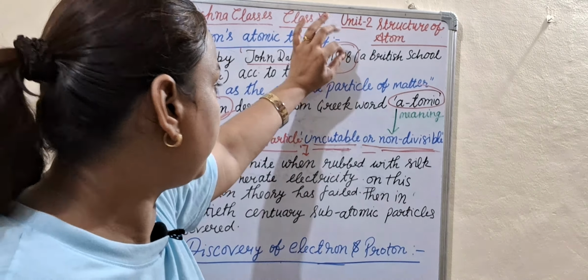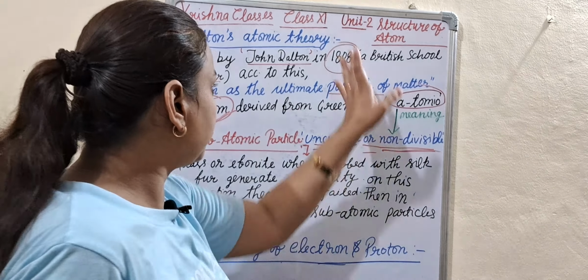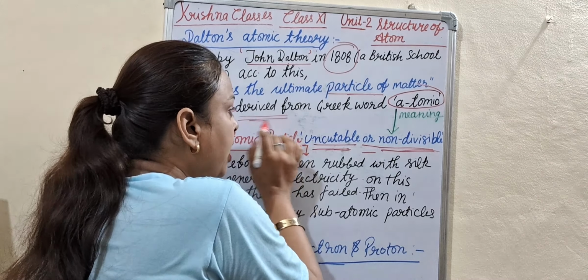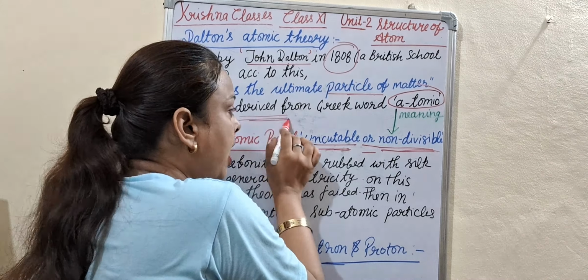According to this theory, atom is the ultimate particle of matter. Atom is the fundamental building block of matter. So this is Dalton's atomic theory, but sometimes this theory failed to explain some experiments.